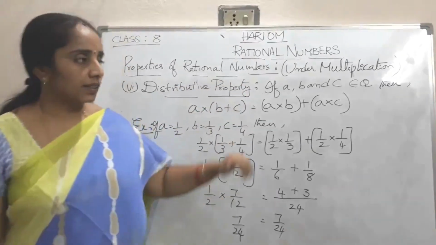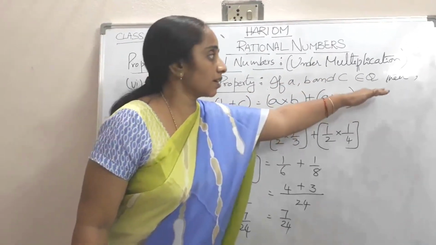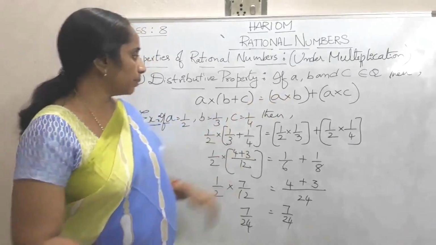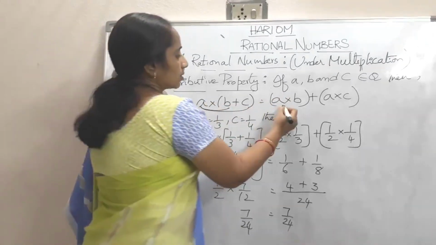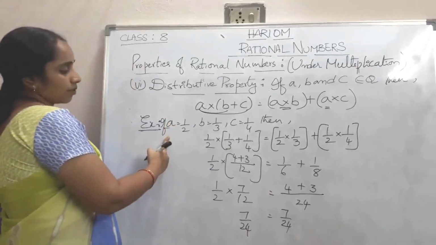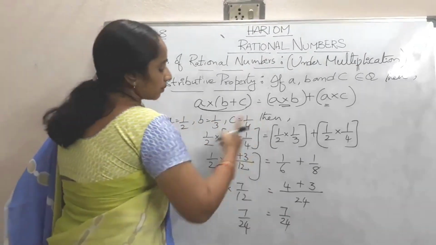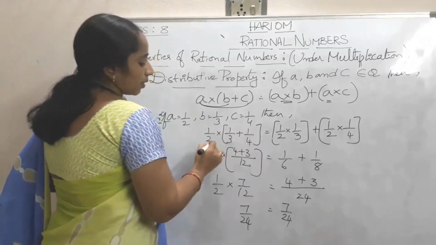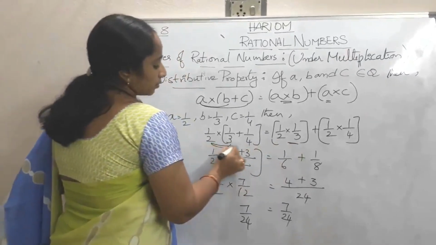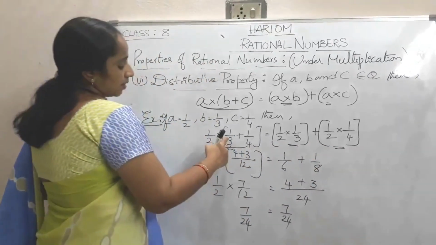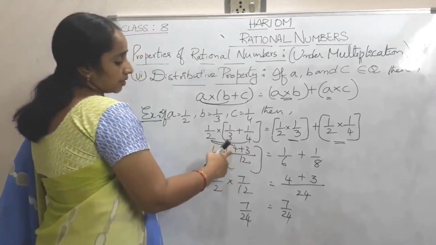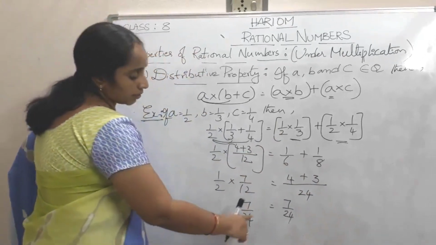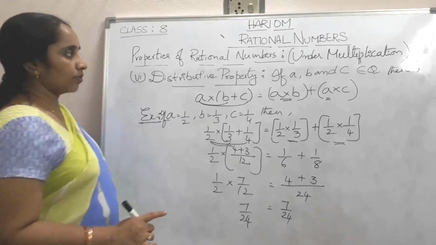Distributive property. If A, B and C belong to Q, then A into (B plus C) is equal to A into B plus A into C. Here A is 1 by 2, B is 1 by 3, C is 1 by 4. Then 1 by 2 into (1 by 3 plus 1 by 4) is equal to 1 by 2 into 1 by 3 plus 1 by 2 into 1 by 4. By simplifying, it is 7 by 12 into 1 by 2, which is 7 by 24; and 1 by 6 plus 1 by 8 is 7 by 24. So 7 by 24 is equal to 7 by 24.